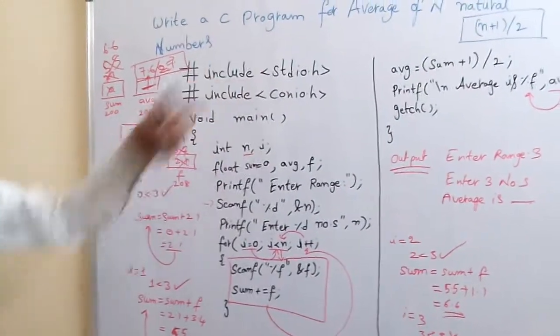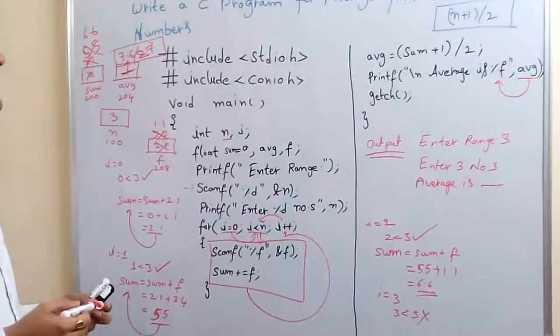This is the analysis of the program for the average of n natural numbers.